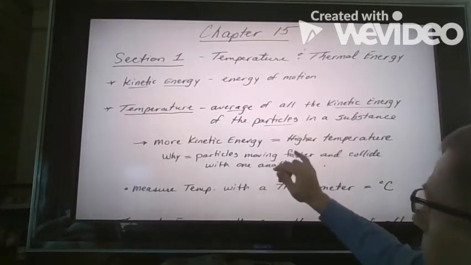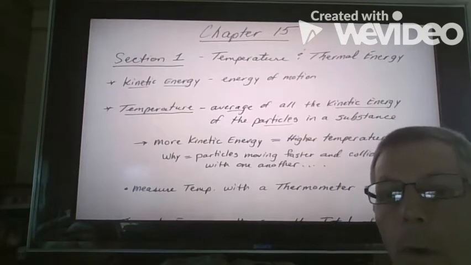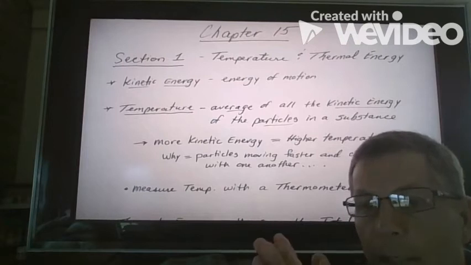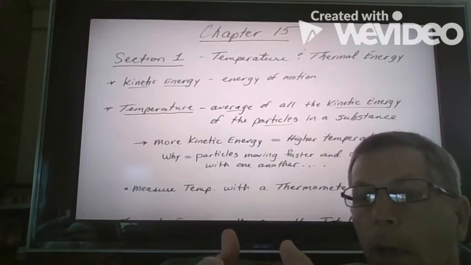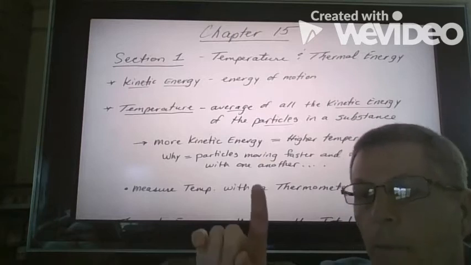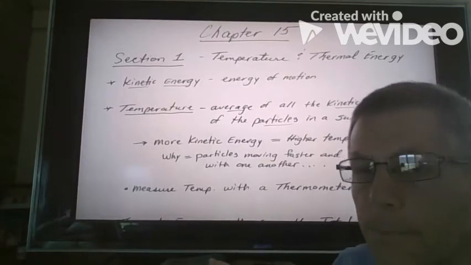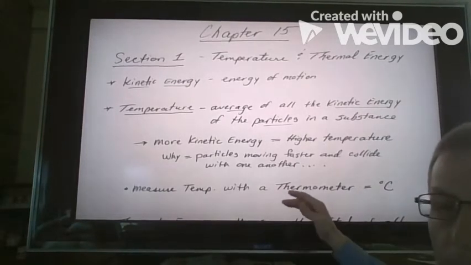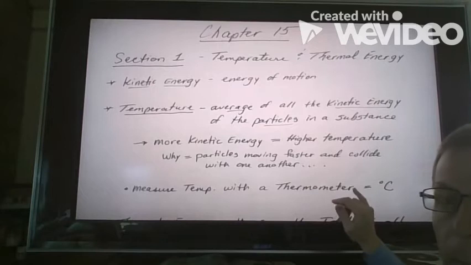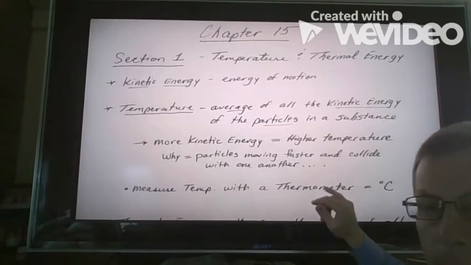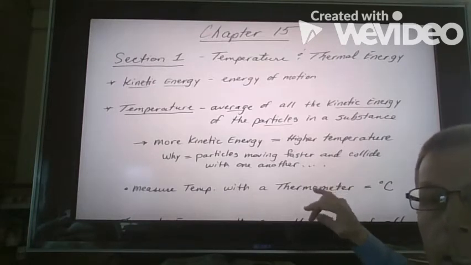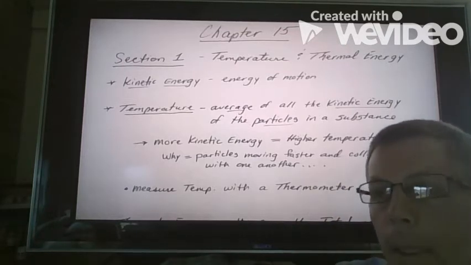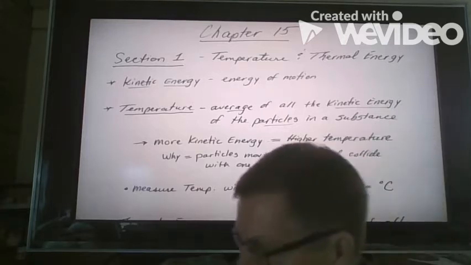Why? Particles are moving faster and collide with one another, and we know that when things collide, there's going to be friction. And when there's friction, there's more of what we call thermal energy. And we'll get to thermal energy here in a second. Okay? Now, we know how to measure temperature. We measure it with a thermometer, and in the metric system, degrees Celsius is our measure of temperature, just like we use millimeters and centimeters to measure distance.